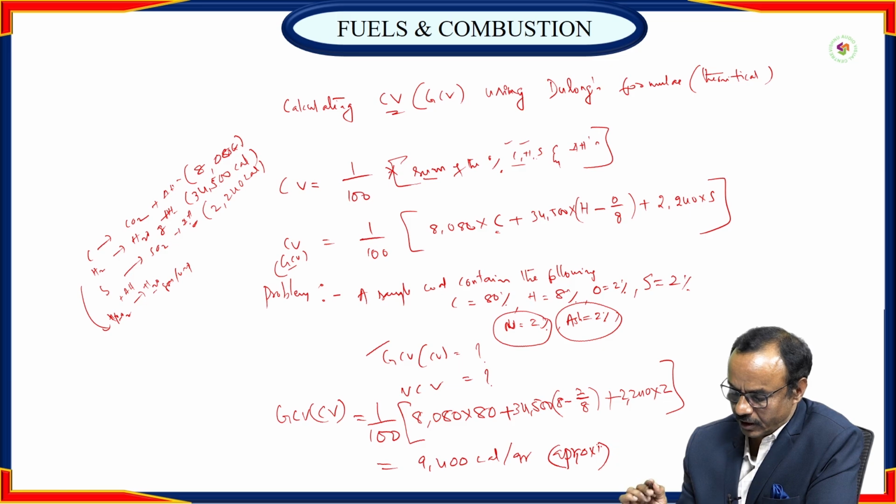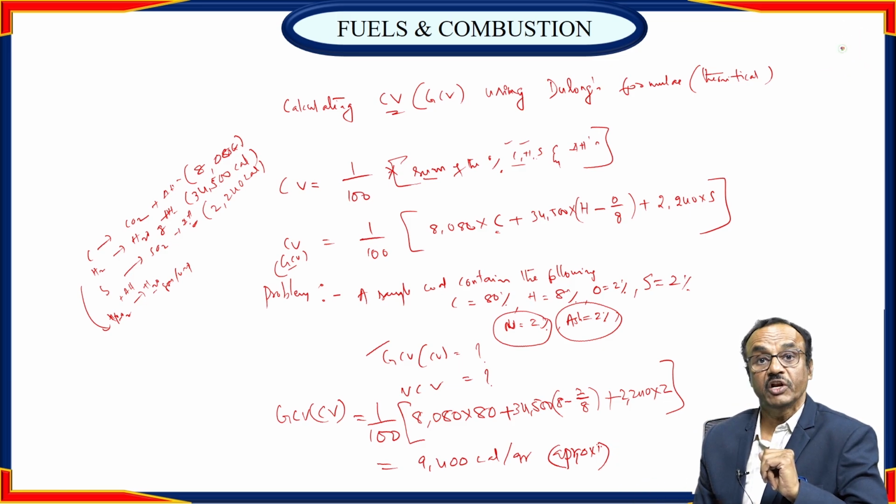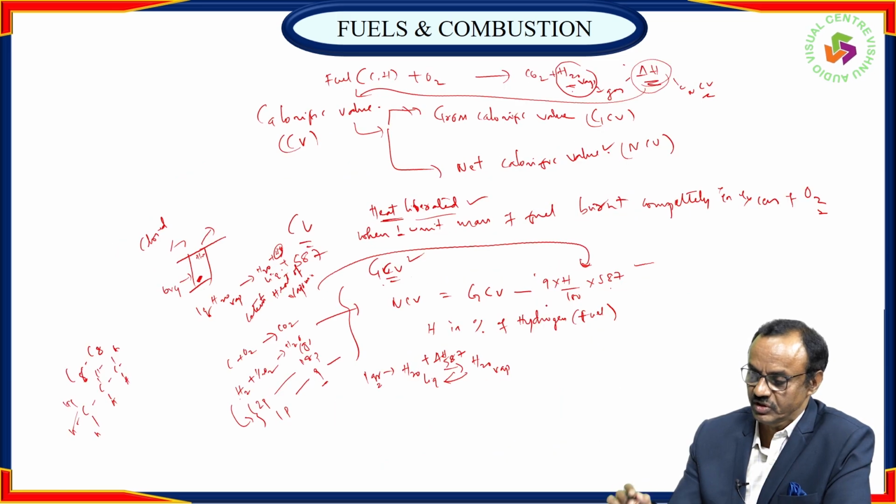Approximately, right? You can also calculate the net calorific value using this formula.